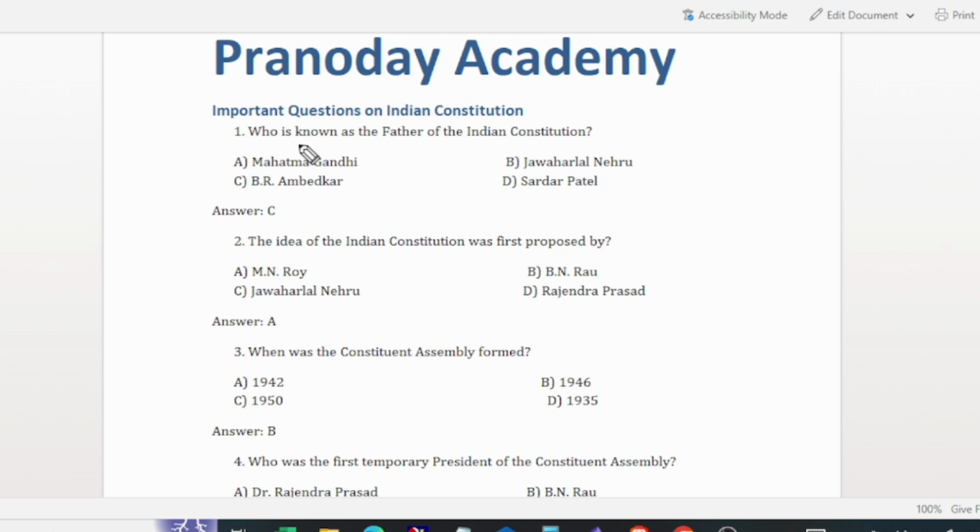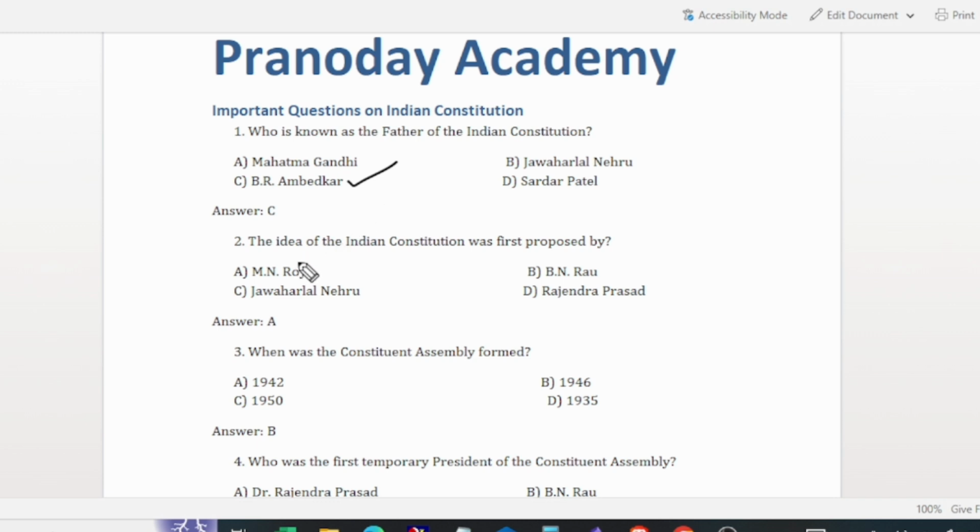So the first question is, who is known as father of the Indian Constitution? The father of the Indian Constitution is called Dr. B.R. Ambedkar. He is also called the chief architect of the Indian Constitution, and he was also the chairman of the drafting committee which was responsible to draft the Indian Constitution.